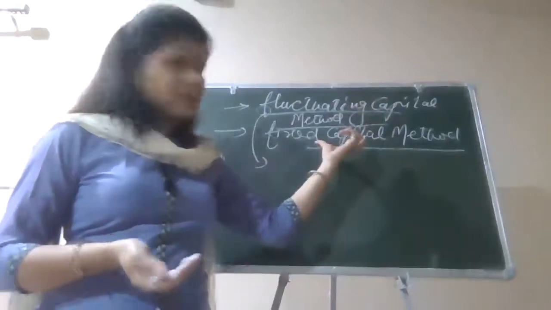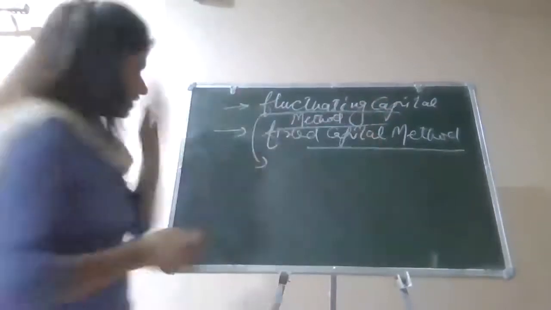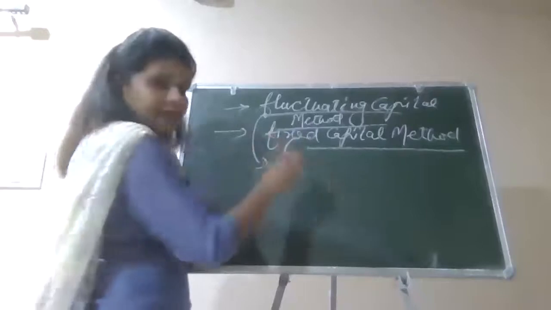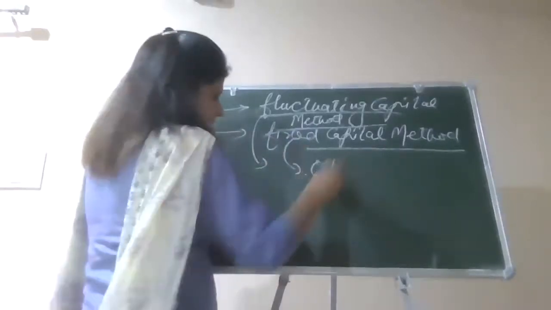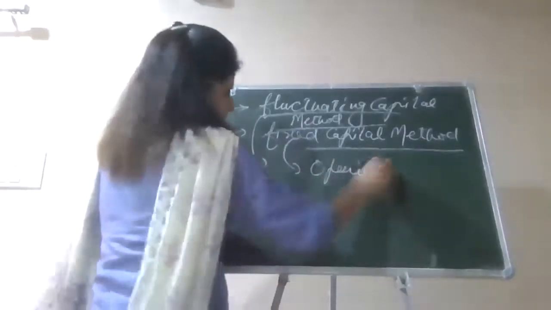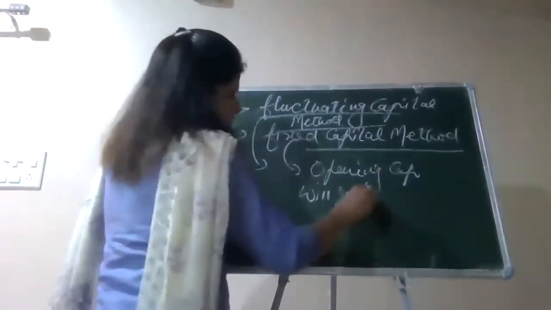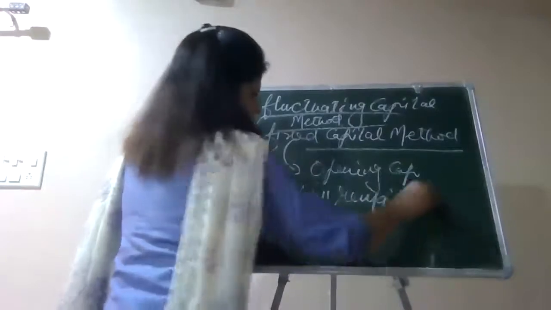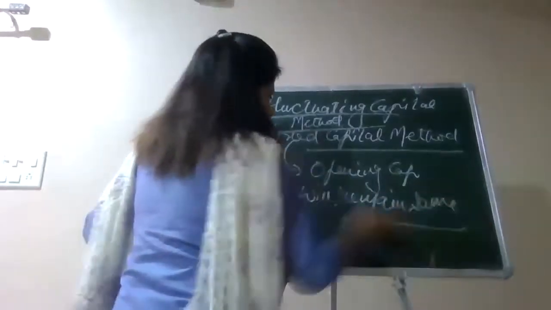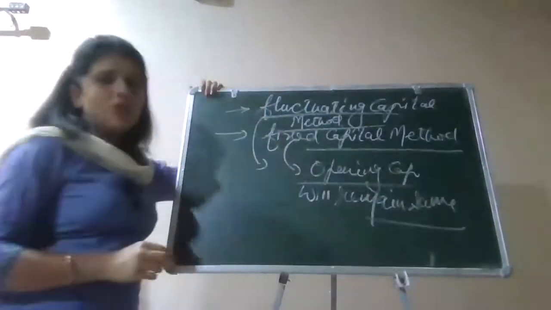But once in the question he says that the capitals are fixed, then the opening capital will remain the same. It will not get changed. जितनी कैपिटल आपको क्वेश्चन में हर पार्टनर की गिवन होगी, that will not get changed.